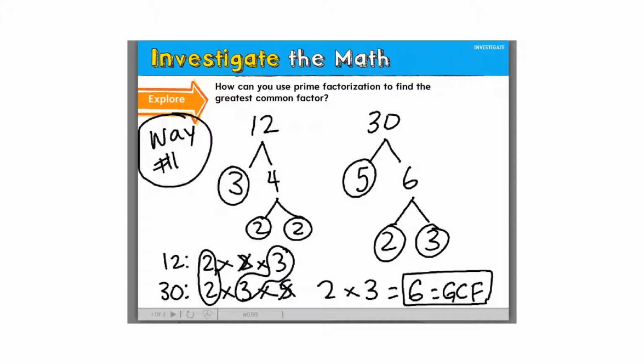So way number 1 starts like this: making a factor tree, matching up the pairs, and then multiplying your pairs together. Ava, did you have a question? What if you had just a pair of 3's? Okay, so here was Ava's question.